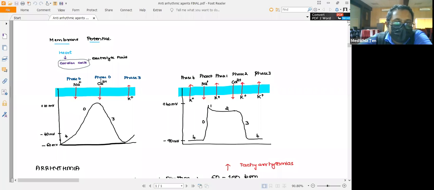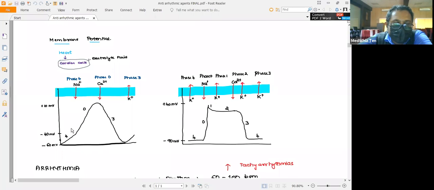The calcium enters the pacemaker cells, leading to rapid movement of the action potential. You can see the graph moving upward, reaching the extent of plus 10 millivolts.